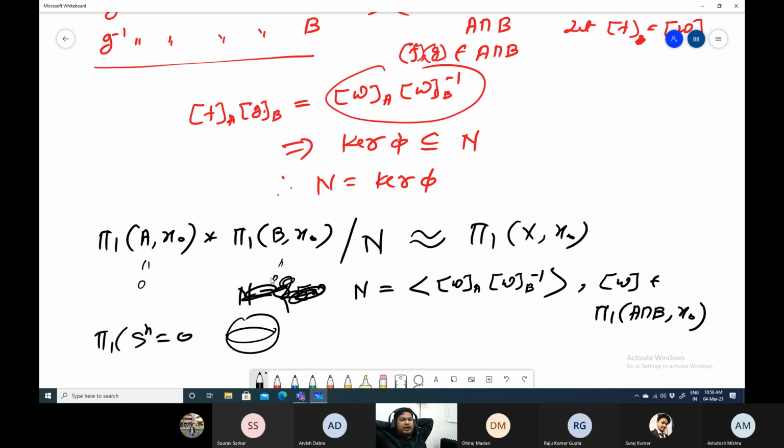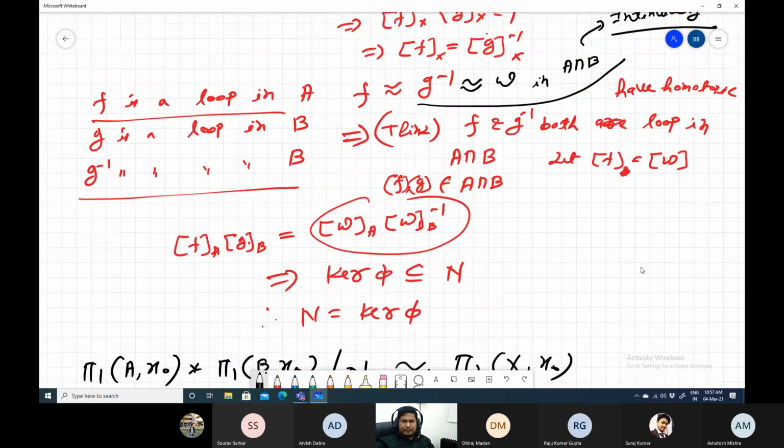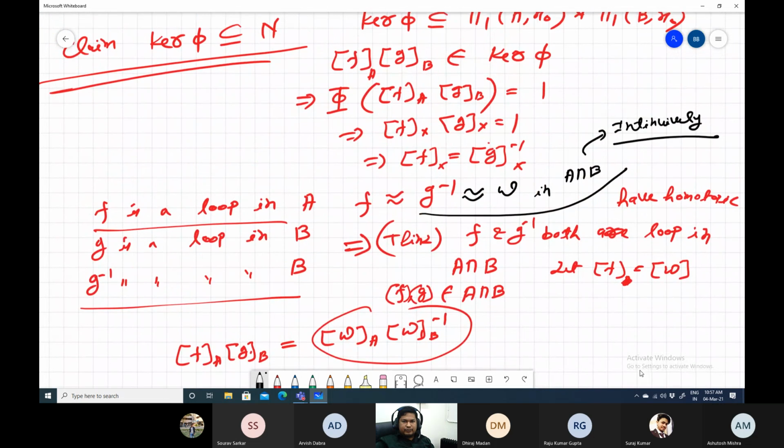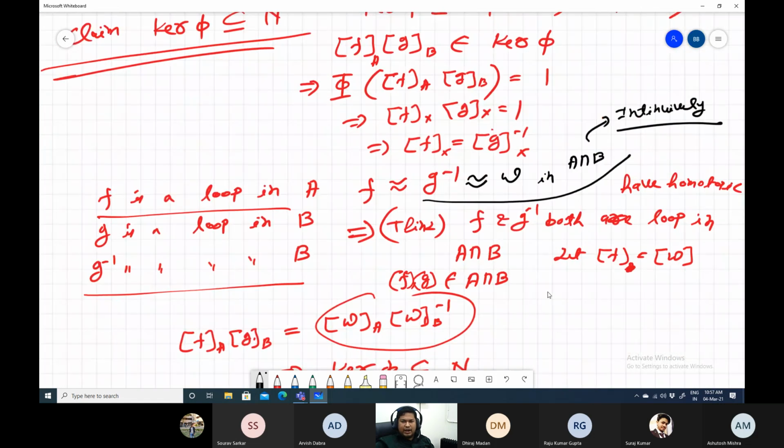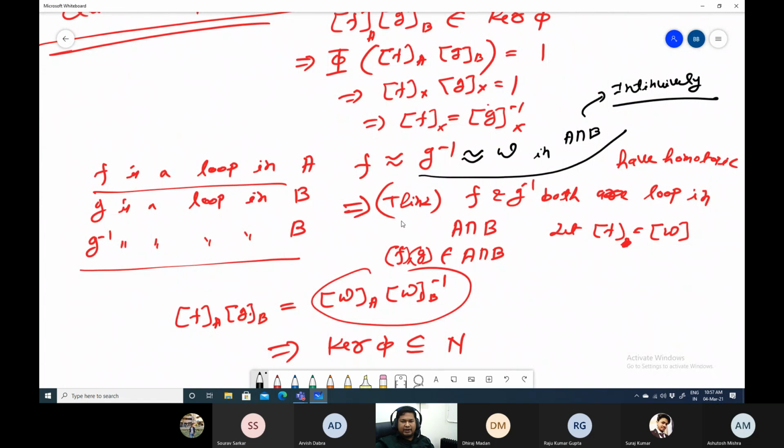We do not have time to go through the applications of this. In the next lecture, we can go through the applications. For now, only for this part, that kernel of phi is a subset of N, that is not a proof. I am just giving you the intuitive idea. So you can assume that that is true. For each step you need to prove it, and that proof is huge.